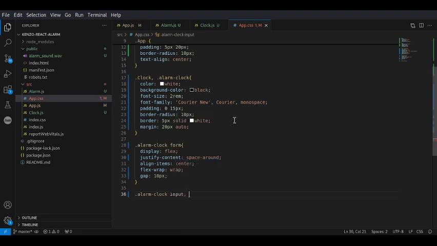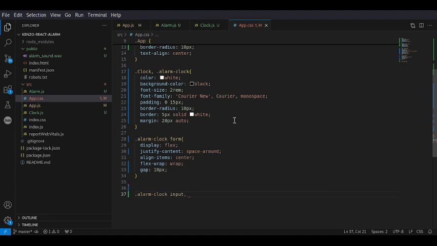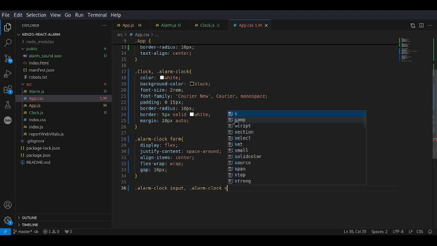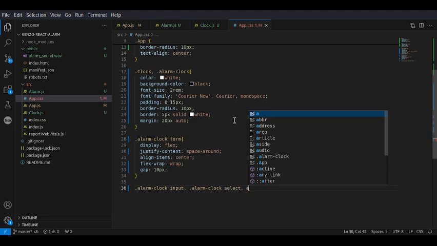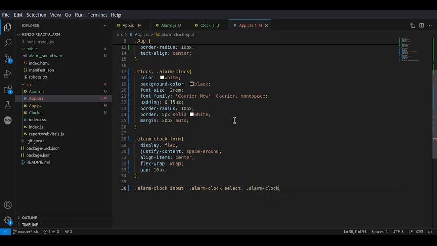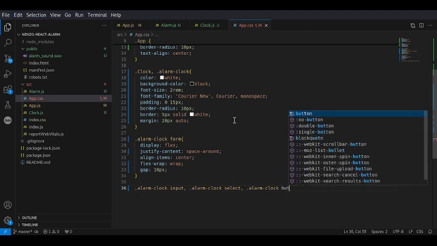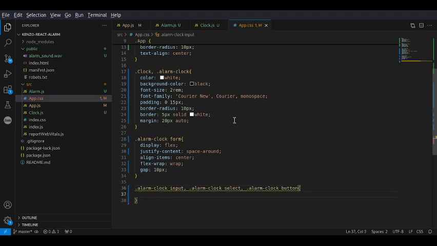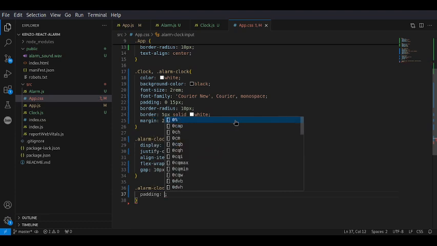Input, the select, button. And how do we want to style those? We just want to give it some padding.